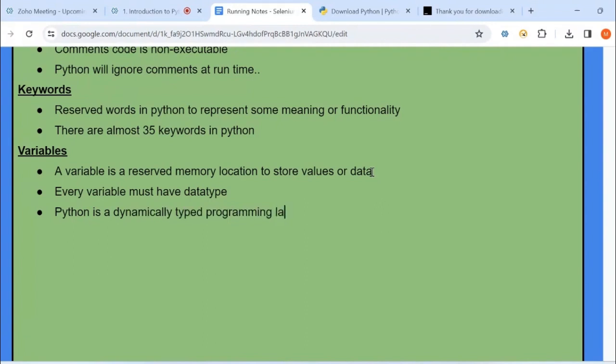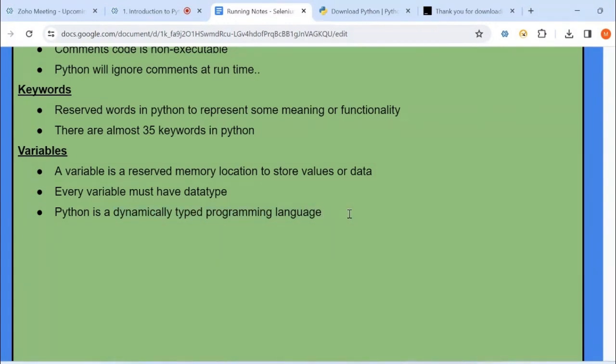When you initialize a variable and assign a value to it during runtime, Python will assign the data type to that particular variable. You don't have to specify the data type of the variable explicitly. If we specify variable data types explicitly, then it is a statically typed programming language. But Python is not a statically typed programming language.